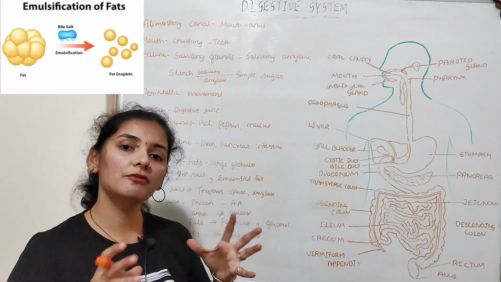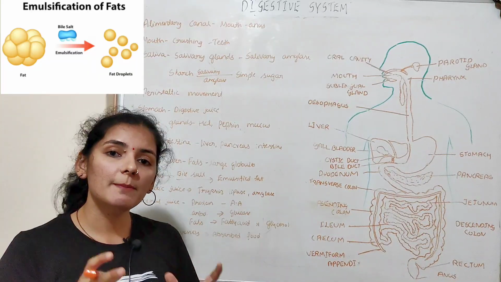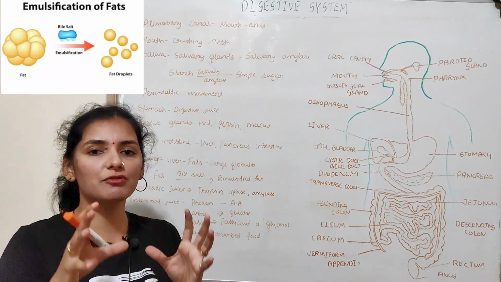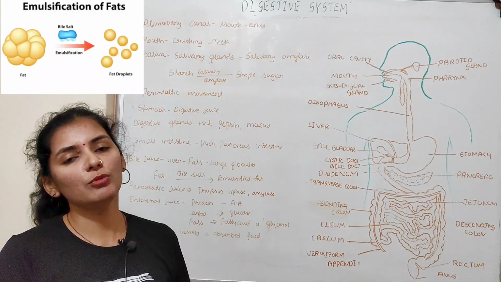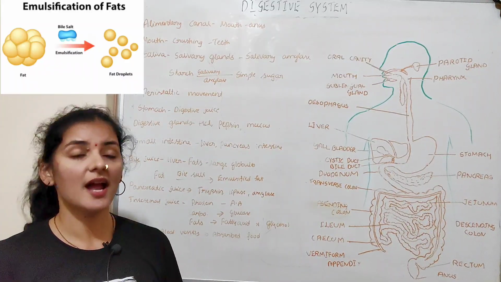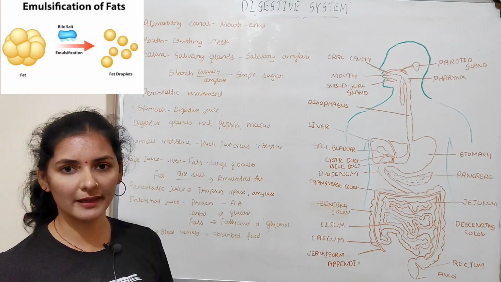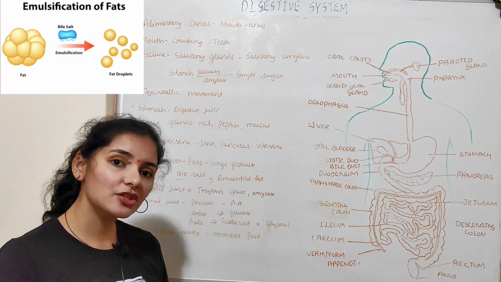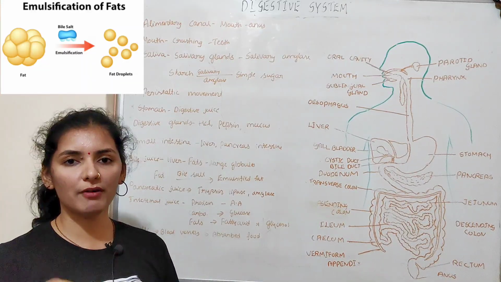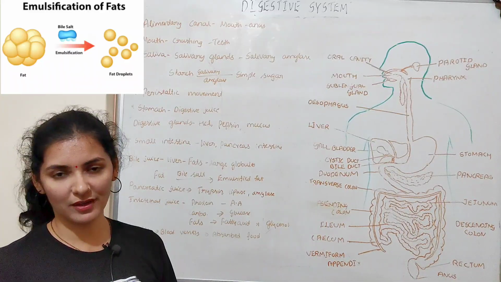In the food, the fat will be present in the form of large globules, and the enzyme, a lipid splitting enzyme known as lipase, can't directly act on these large fat globules. First it needs to be converted into smaller globules, and that process is known as emulsification, and that is done with the help of bile salt that is present in the bile juice. So bile salt acts on the larger fat globules and converts them into emulsified fat or smaller globules, and that process is known as emulsification.